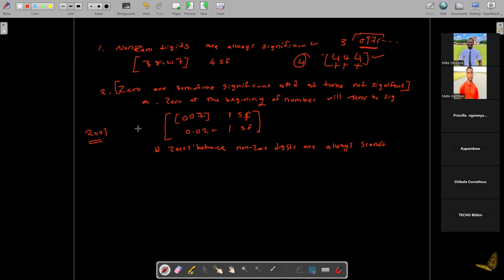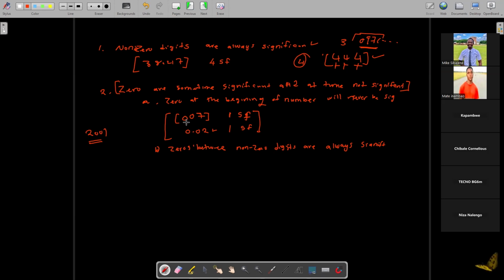But when we look at the second point, it says zeros are sometimes significant and at times they are non-significant. So I've written a case there, A and B. In case A, we said zero at the beginning of a number will never be significant. Zeros at the beginning of a number will never be significant. But take note of the first point, which is that non-zero digits are always significant.